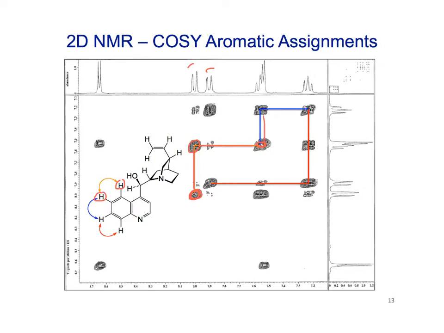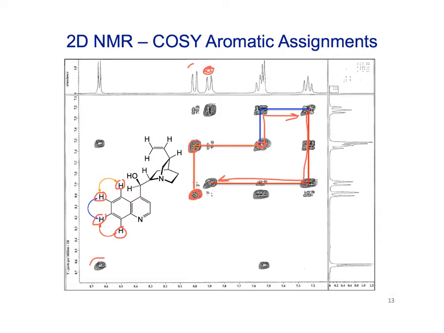We follow the blue up and across. That's going from this over to the next one. We come back down, and we go down here and back over to here, and we get to the other doublet, and that's the proton on the other side. So we can just walk our way around this benzene ring by using this same kind of coupling.